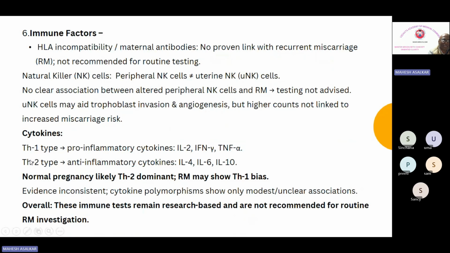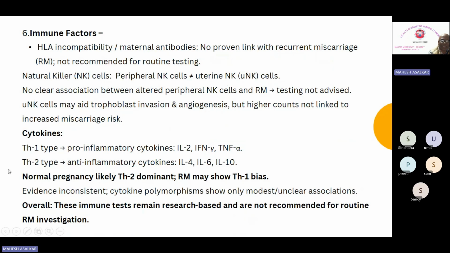So what are the cytokines by the T helper cell type 1 and T helper cell type 2? TH1 cells are pro-inflammatory. They will release IL-2, interferon gamma, and TNF alpha. Okay, and TH2 cytokines are anti-inflammatory. So the normal pregnancy response is type 2: interleukin 4, 6, 10. All are even numbers: 2, 4, 6, 10. Okay, so normal pregnancy is likely to be more T helper cell type 2 dominant, and in recurrent miscarriage, these patients will have a bias towards the TH1 response.